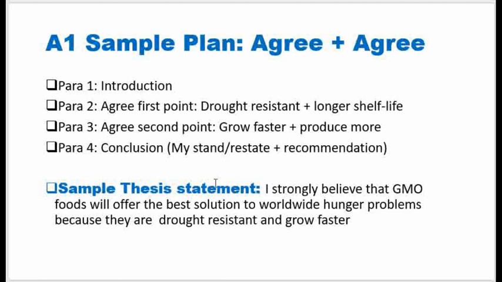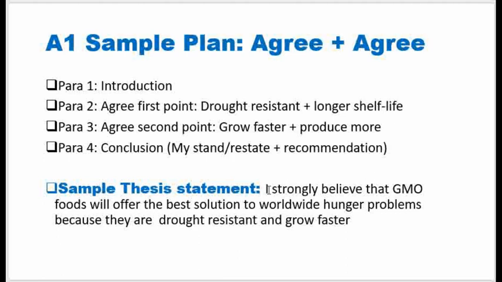Now, a sample thesis statement for agree. You say something like this: I strongly believe that GMO foods will offer the best solution to worldwide hunger problems because they are drought resistant and grow faster. So when you look at this comprehensive thesis statement, you can see that it carries with itself the side that I have taken.